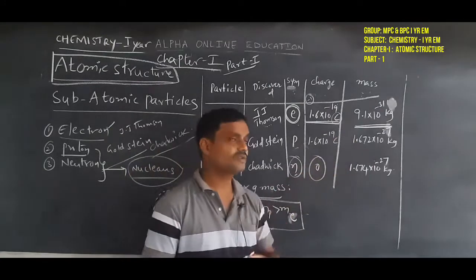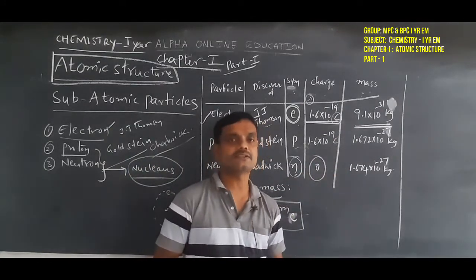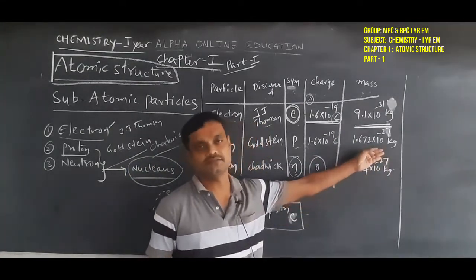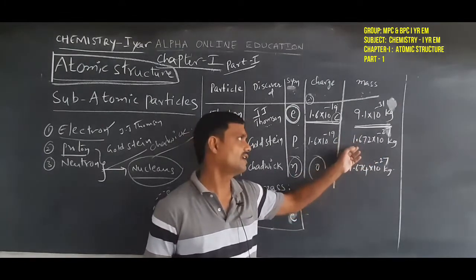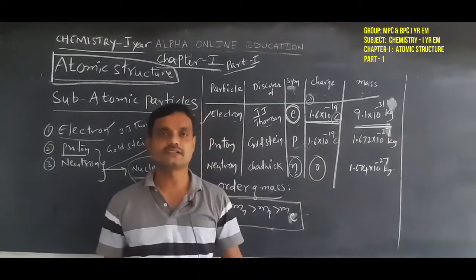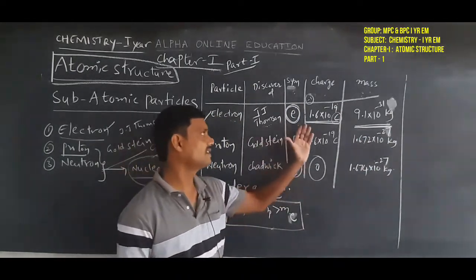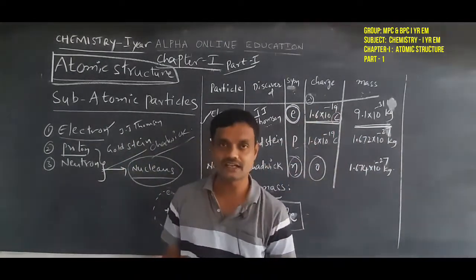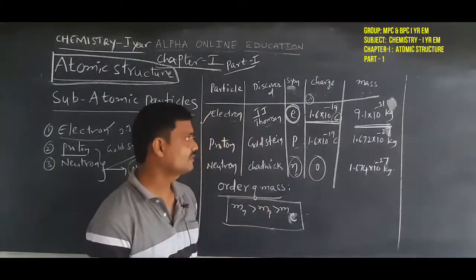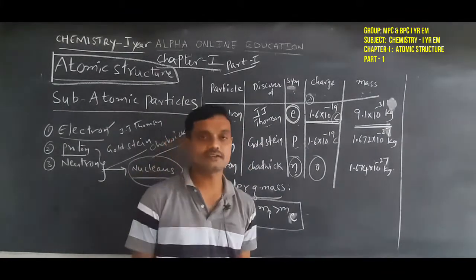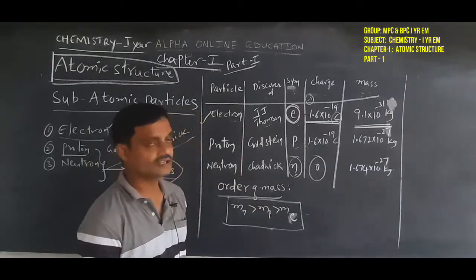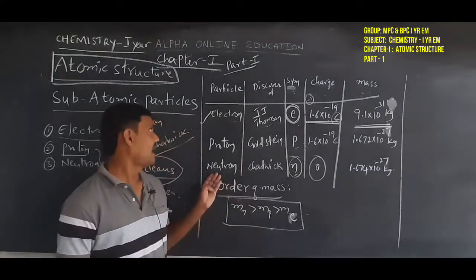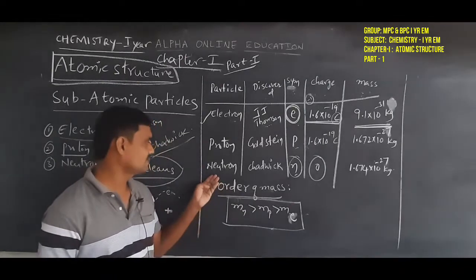Then the mass of the proton is 1.672 into 10 power minus 27 kilograms. How much? 1.672 into 10 power minus 27 kilogram. These charge and mass values are constants. So here we should remember the charge and mass values of the electron, proton and neutron because they are constant values. And the third subatomic particle is the neutron,